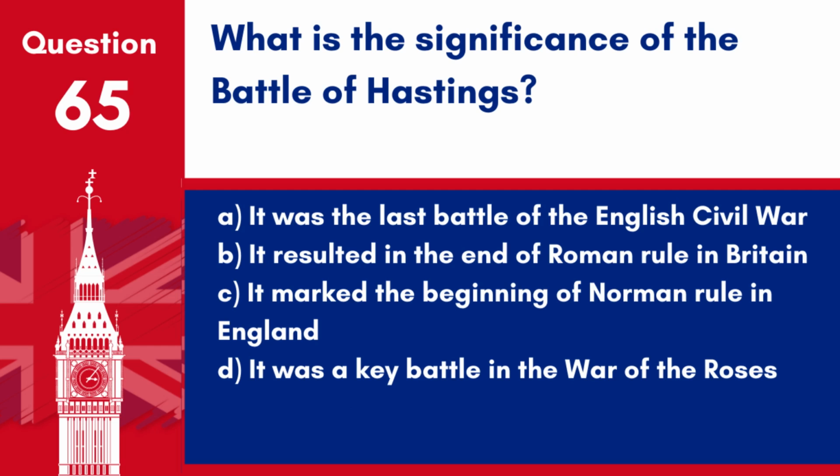Question 65. What is the significance of the Battle of Hastings? A. It was the last battle of the English Civil War. B. It resulted in the end of Roman rule in Britain. C. It marked the beginning of Norman rule in England. D. It was a key battle in the War of the Roses. Answer: C. It marked the beginning of Norman rule in England. The Battle of Hastings in 1066 was significant as it led to the Norman conquest of England.